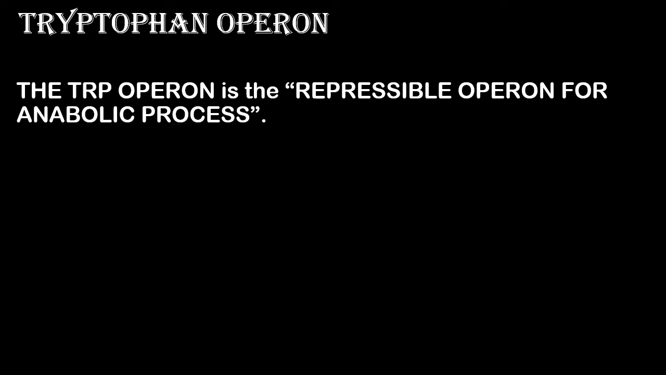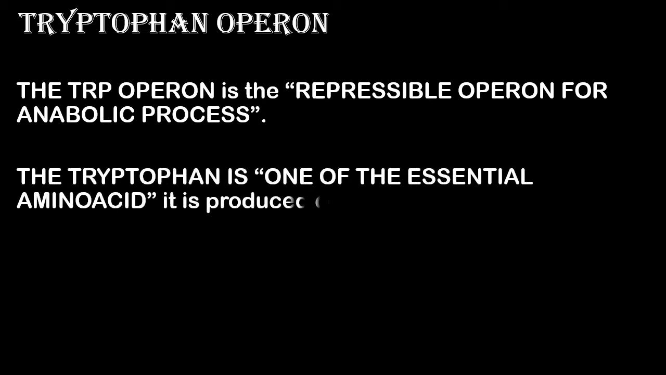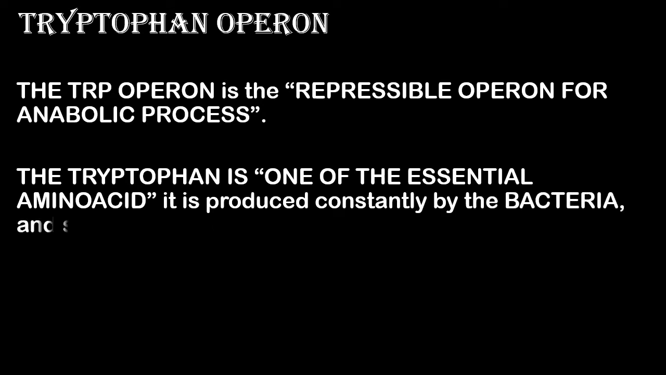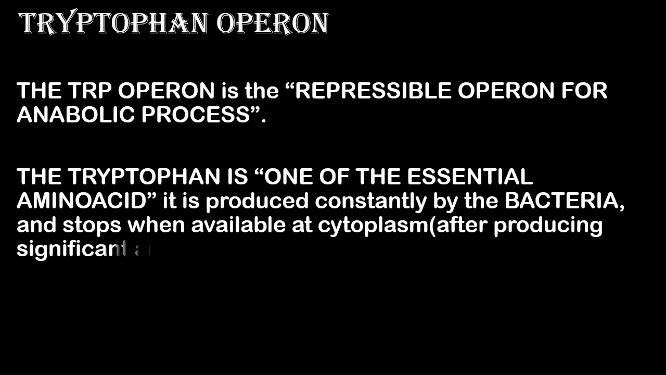Why is it called a repressible operon? Because the tryptophan, the byproduct of the Trp operon, acts as the inhibitor or repressor for its own reaction. So it is known as a repressible operon for an anabolic process. Tryptophan is one of the essential amino acids. It is produced constantly by the bacteria and stops when it is available in the cytoplasm, that is, after producing a significant amount, or when available in the environment.